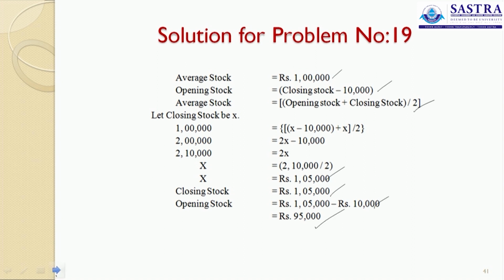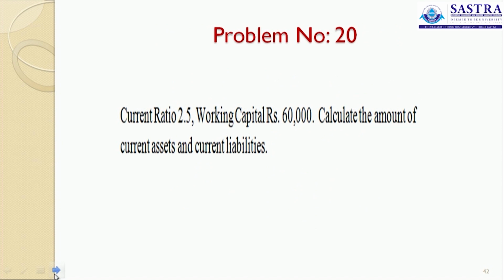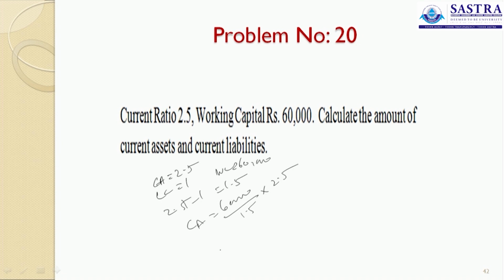Current ratio is 2.5, working capital is 60,000, calculate the current assets and current liabilities. As we already saw, current asset is 2.5, current liability is 1. Now, working capital is 60,000 rupees. So, 2.5 minus 1, that is 1.5, is 60,000. What is your current assets now? 60,000 divided by 1.5 into 2.5. Current liability is 60,000 divided by 1.5 into 1.